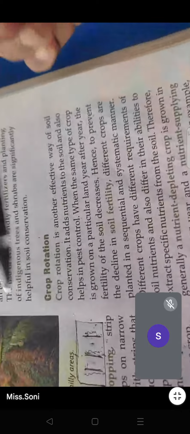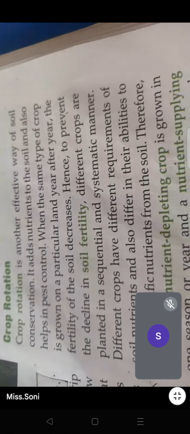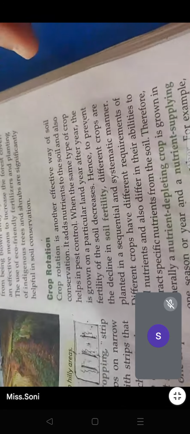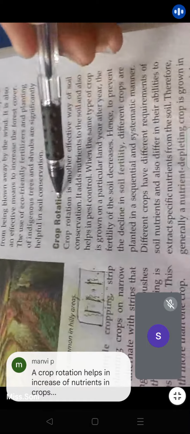Yes, ma'am. Like what happens is if we plant the same crop again and again in the same soil, the fertility of the soil becomes less. So, to maintain the good fertility and quality of the soil, we plant different types of crops in a sequential manner. Yes, very nice. So crop rotation simply means to grow different plants on it, as you all told.